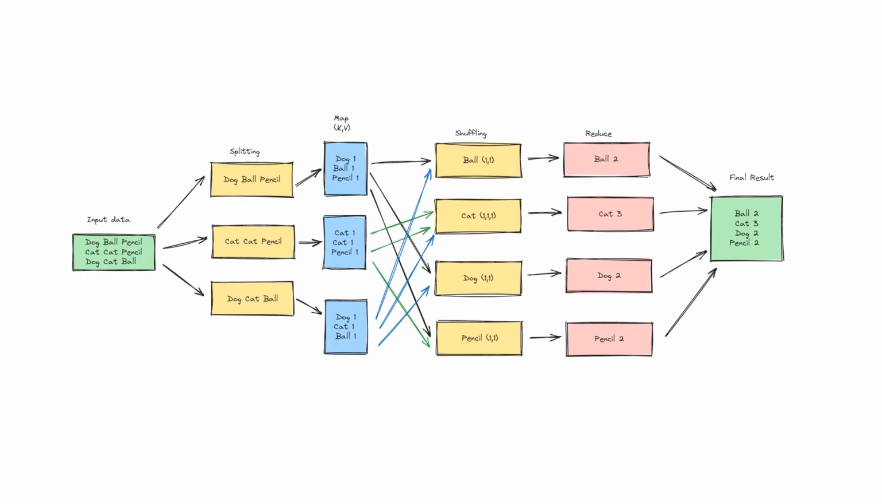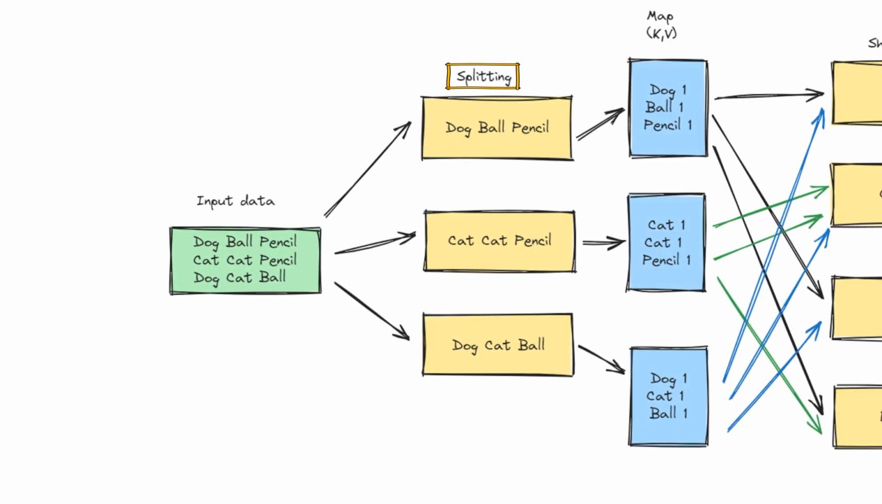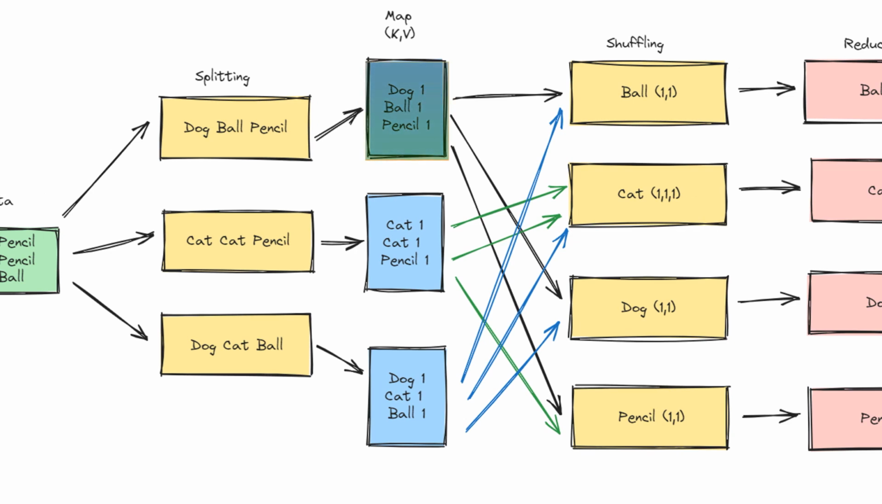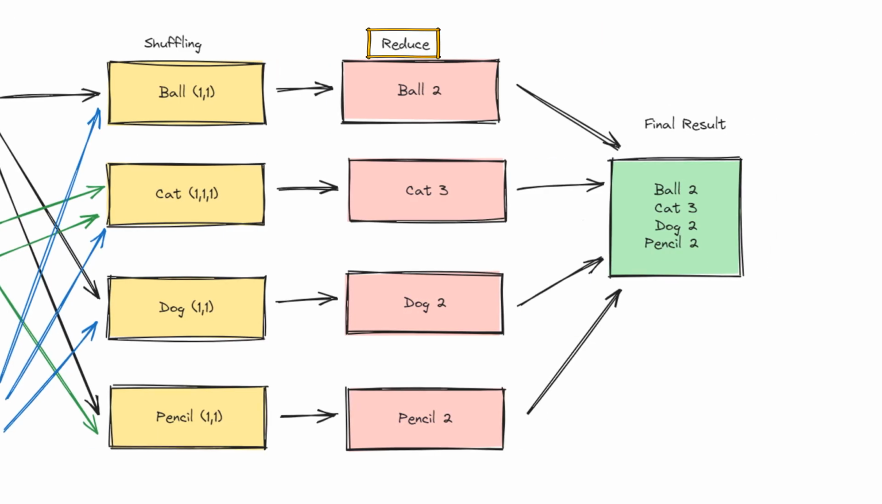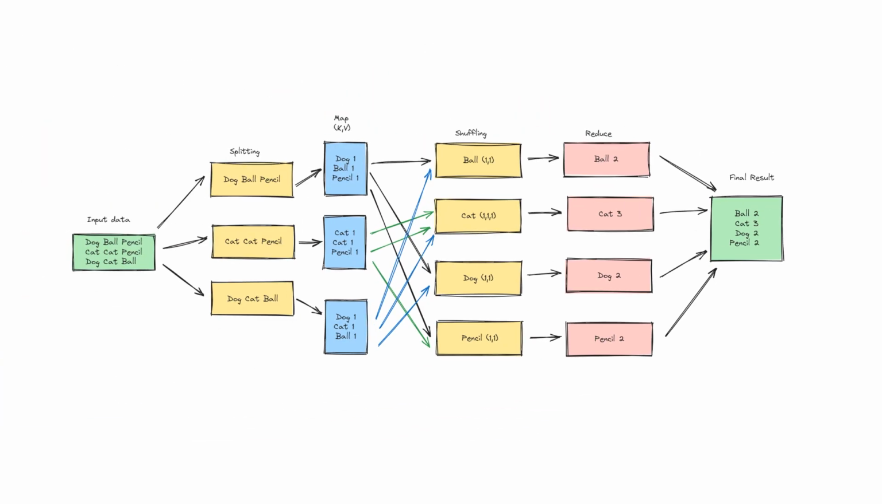Now to solve such a simple problem, what MapReduce required you to do was, you have to first split your data into splits, such as these 3 splits. Then you had to go through a map phase, which required you to convert your data into key values, and that was a prerequisite. Meaning here, dog 1, ball 1, pencil 1, where dog is the key and 1 is the value. Then it had to go through a shuffling phase. And then there was the reduce phase, which used to count the number of occurrences for each key. And then the final result was produced. Now, this wasn't the best solution.